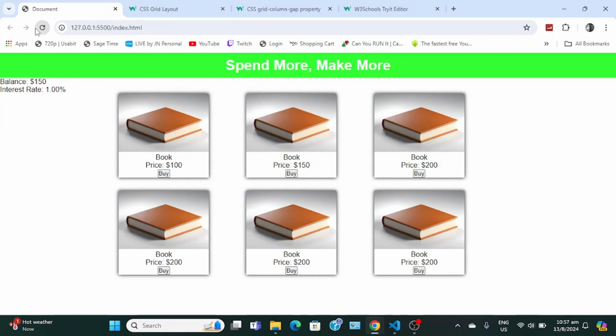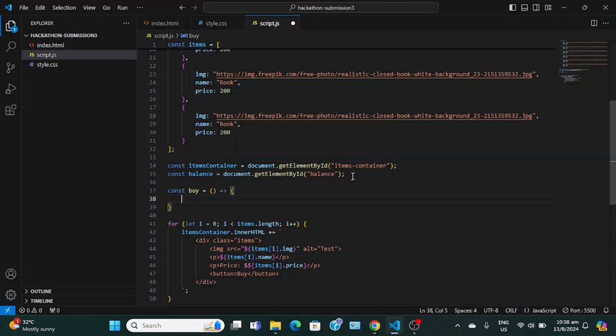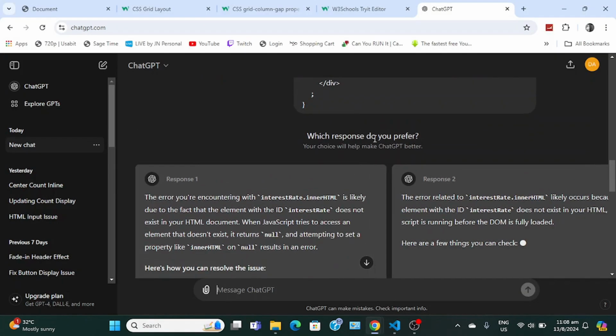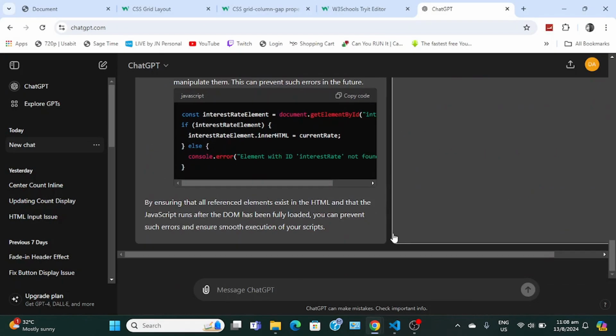So let's add 6 items, that's what I want. Well actually yeah, this looks fine. Essentially when you click, take away the balance. So buy, and first things first, just to test it out, undefined. Yeah, so that works. Whoa, what the? Okay, so now ChatGPT has 2 responses.